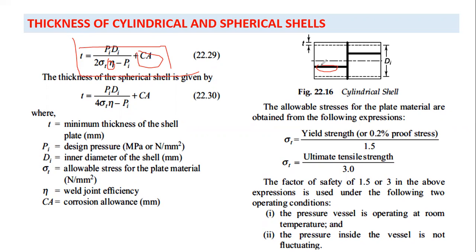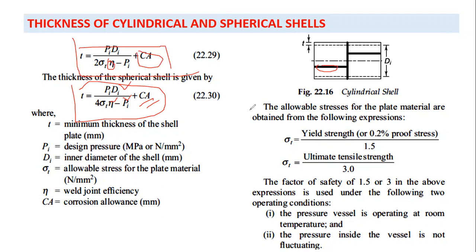So the thickness of the spherical shell will be given by how? The thickness of the spherical shell will be given by t equal to PiDi by 4 sigma t eta minus Pi, plus Ca, where Ca represents the corrosion allowance and eta is the efficiency of the joint, Pi is the internal pressure, Di is the internal diameter of the shell.